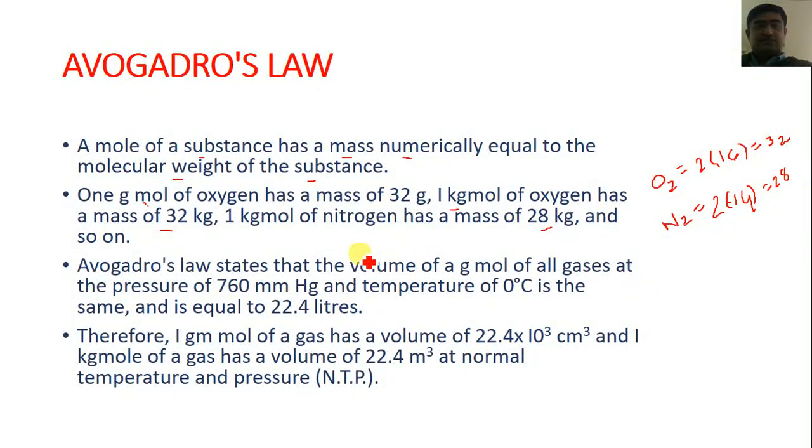It means that 1 kg mole of nitrogen gas has a mass of 28 kilogram, and 1 gram mole of nitrogen has a mass of 28 gram, and so on.